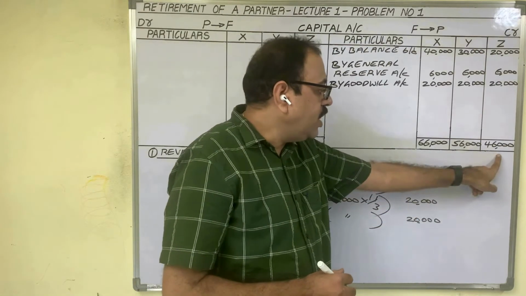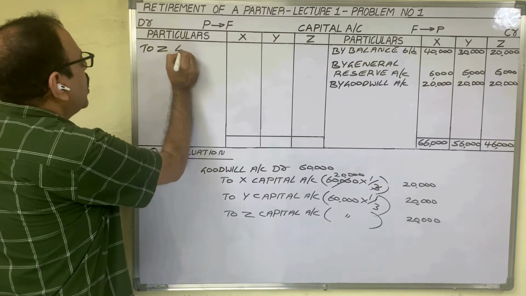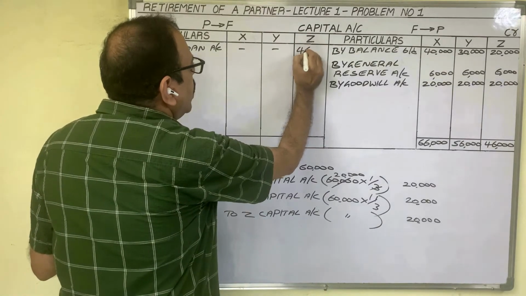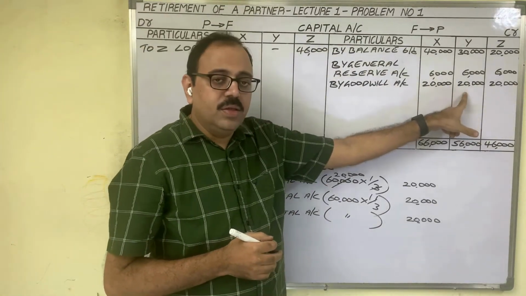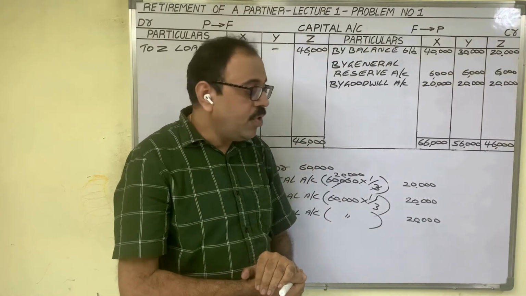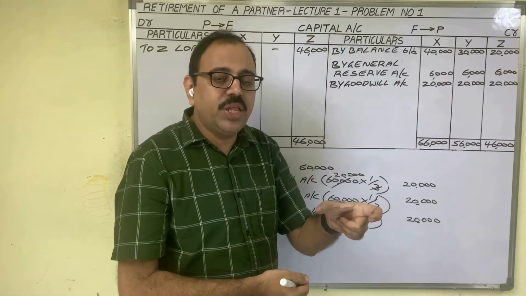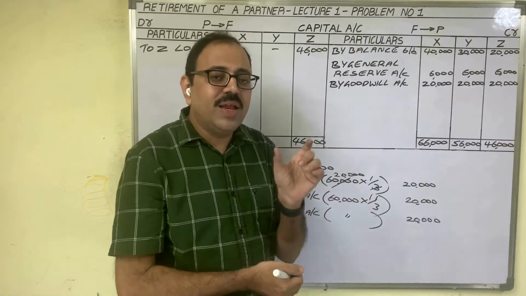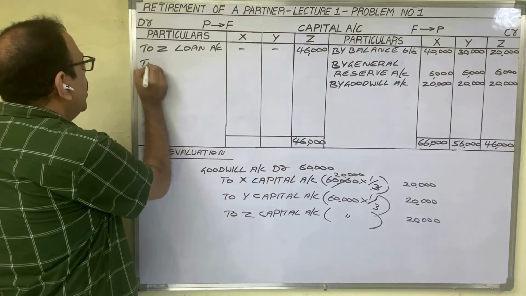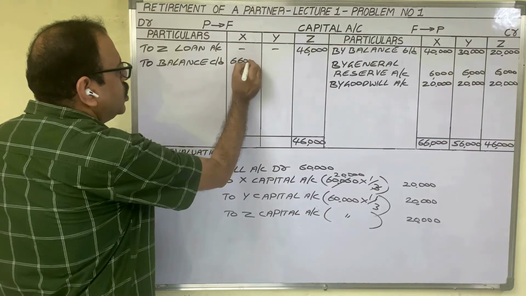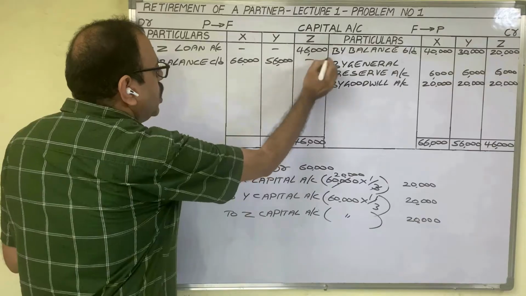Firm is not paying the immediate amount to the retiring partner. Therefore, for this 46,000 on the debit side, you have to write To Z loan account. In Z column, write down the amount. Put the total. Come to X and Y. They are not retiring. They are going to continue in future. Therefore, the firm doesn't pay their amounts to them, and the firm doesn't transfer their due amounts to their loan accounts. For their amounts, we have to write balance carried down. To balance carried down, for X 66,000 rupees, for Y 56,000 rupees. Put the totals.